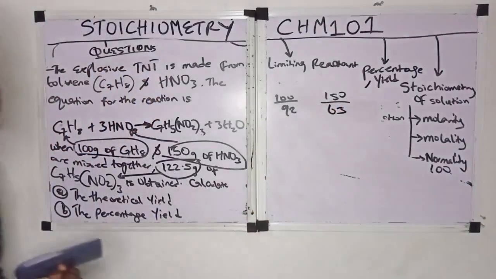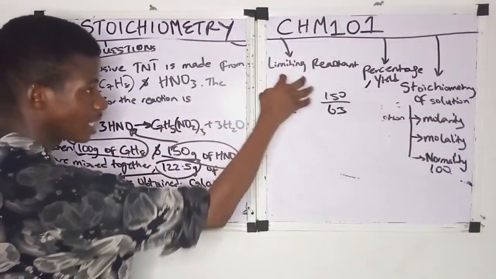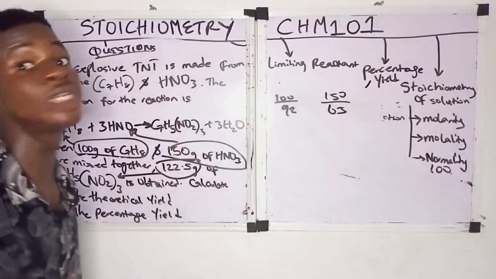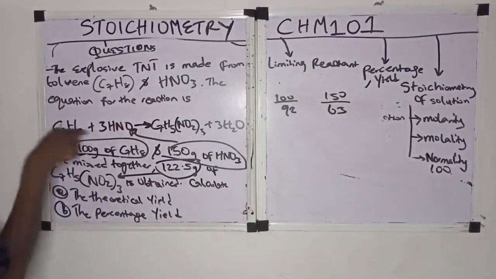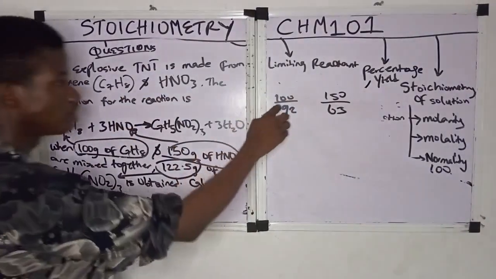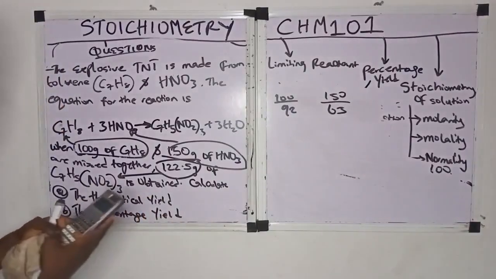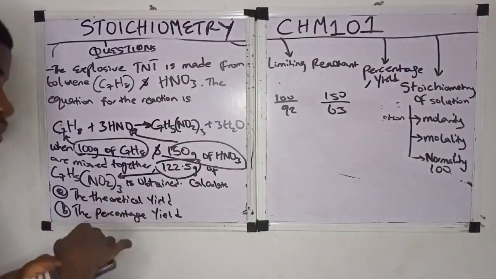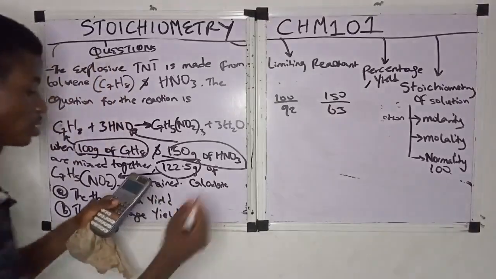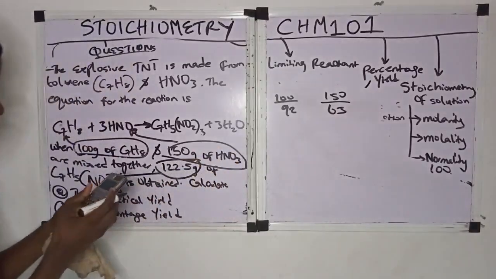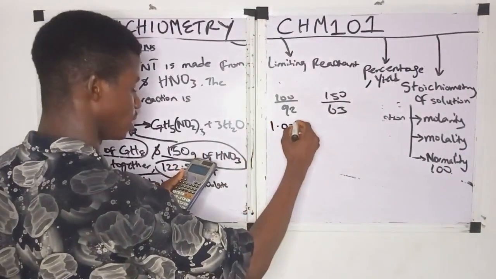Remember how we got the limiting reagent earlier? With the mass of the reactant, we get the mole first. When we get the mole, we then divide each mole by the coefficient of the reactant. So what is the mole of toluene? 100 divided by 92. Okay, let me do it again. The mole of toluene is 1.086.